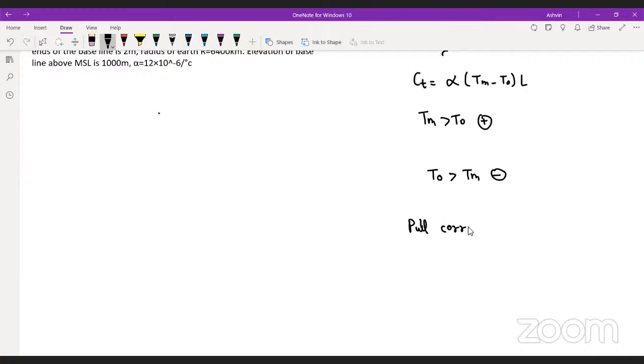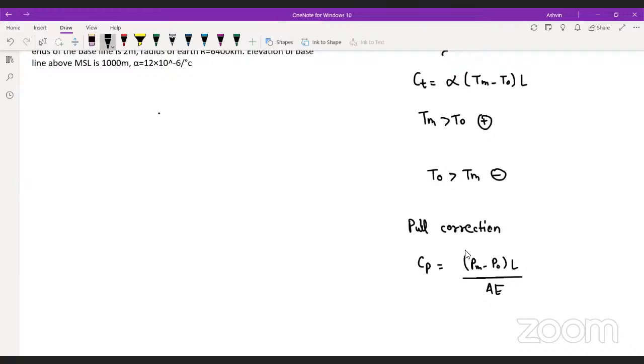There will be a correction for the pull. If I want to write the correction for the pull, it is based on (PM minus P0) upon AE. So the pull at the time of measurement, PM, minus P0, into L upon AE.